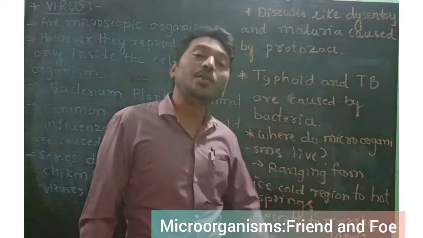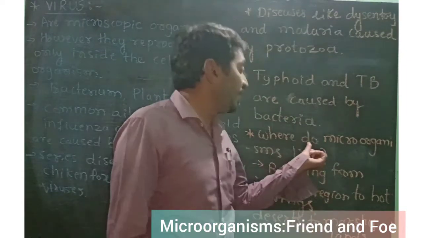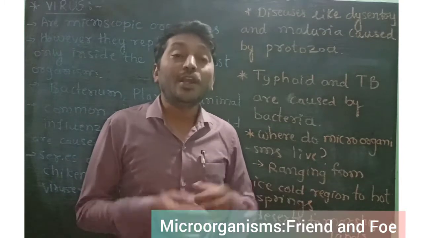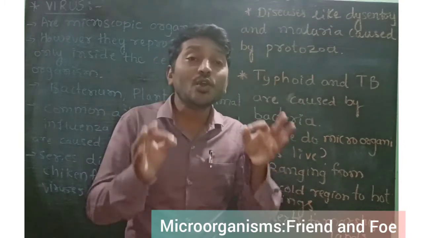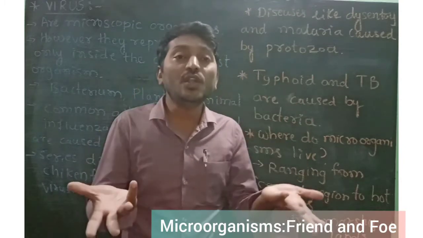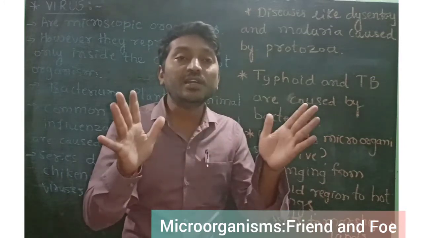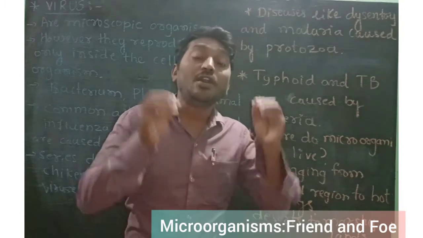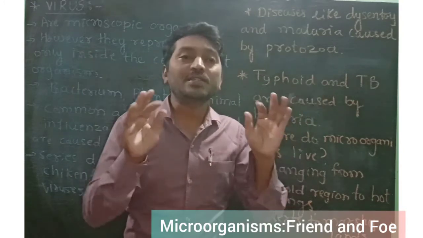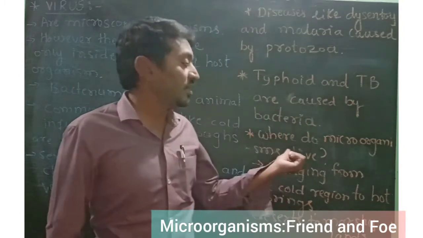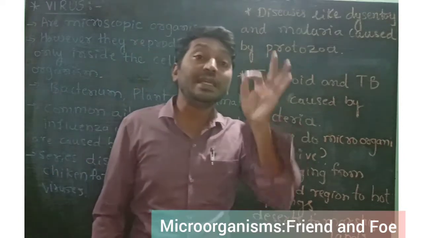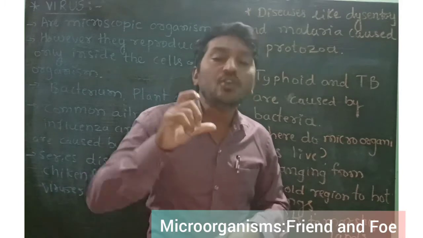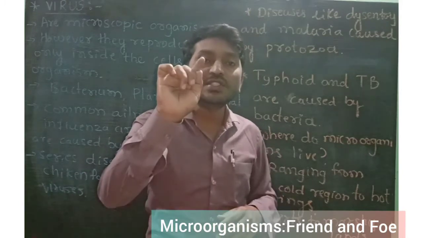Now one more important point: where do microorganisms live? Almost all microorganisms, as you already know, we cannot see with our unaided or naked eyes. In all places and all environments, microorganisms exist. Some microorganisms have only a single cell.